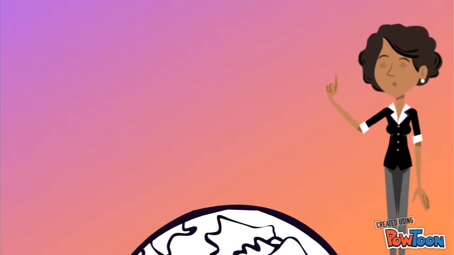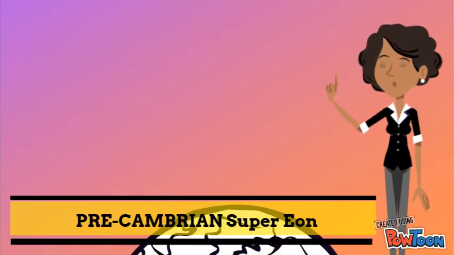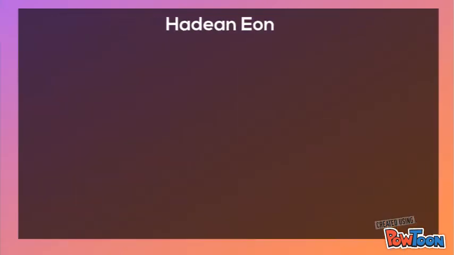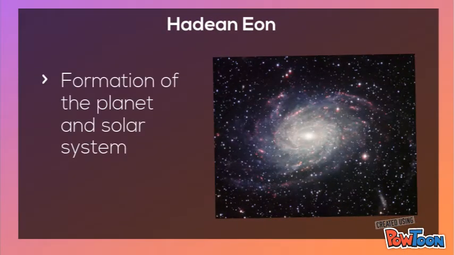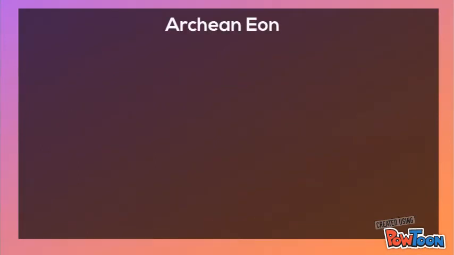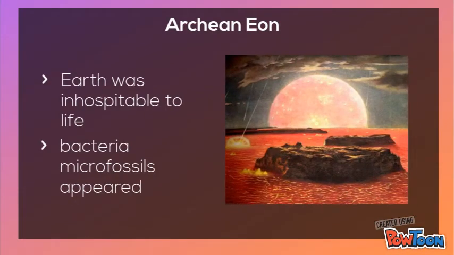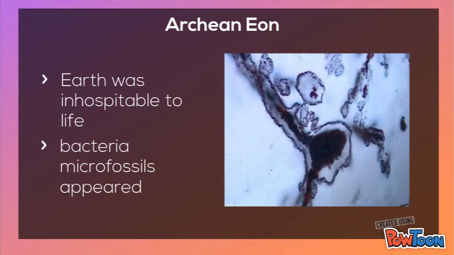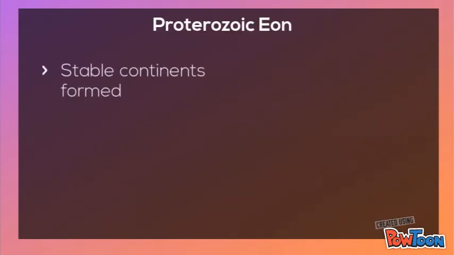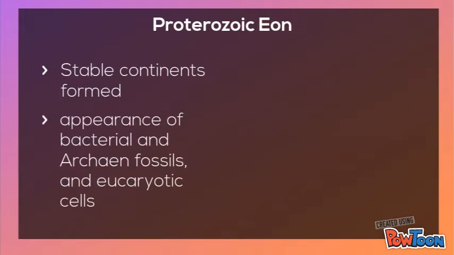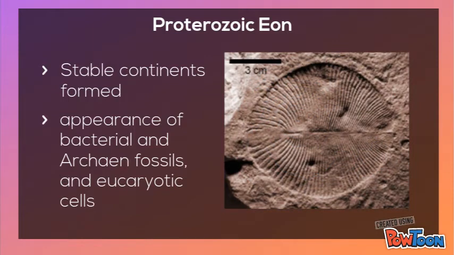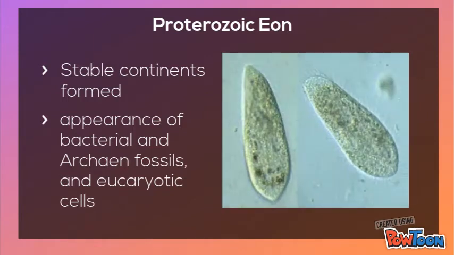The Precambrian supereon is subdivided into 3 eons: Hadean, Archean, and Proterozoic. The Hadean was a time when our solar system and planet were forming. Archean was a time when the planet was inhospitable to life. However, it was during this time that life on Earth started to appear, since the oldest dated bacterial microfossils. The Proterozoic eon, divided into 3 eras, was a time of many important geologic events: appearance of stable continents, bacterial and Archean fossils, and eukaryotic cells.